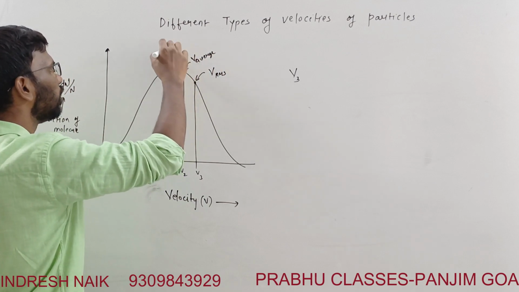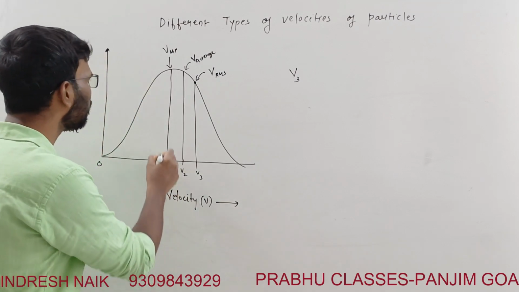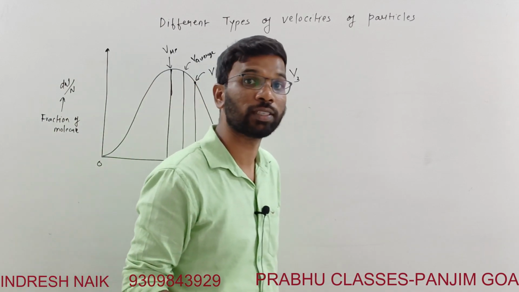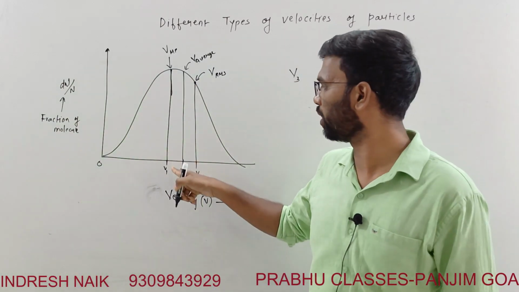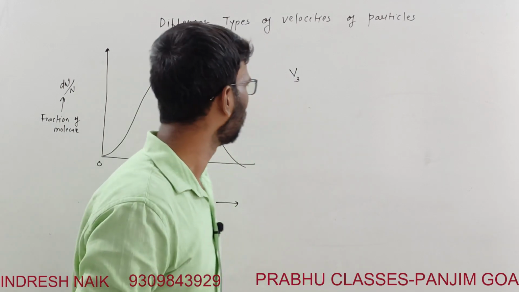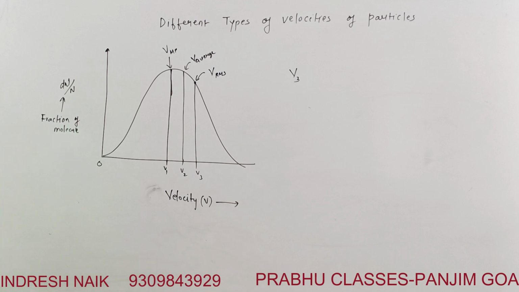And this is VMP, which was the least velocity. See, this curve's peak is highest, but this doesn't mean that the velocity is highest. It means the number of particles possessing this velocity is higher. Understand this thing, right? So this is the curve for the different velocities. Now let's understand the effect of temperature.